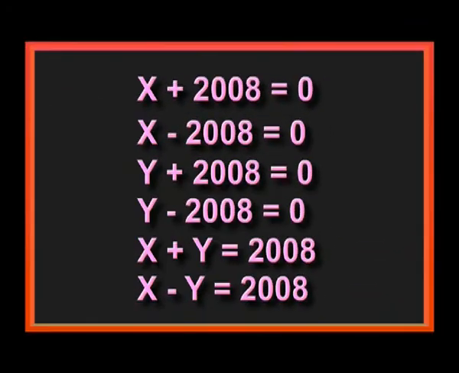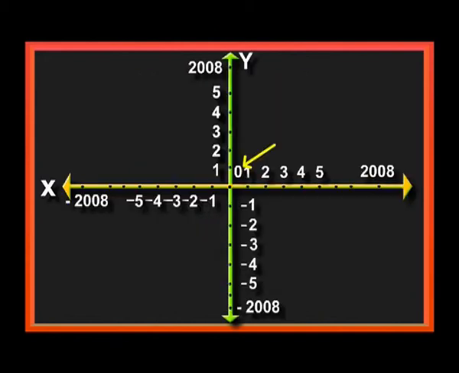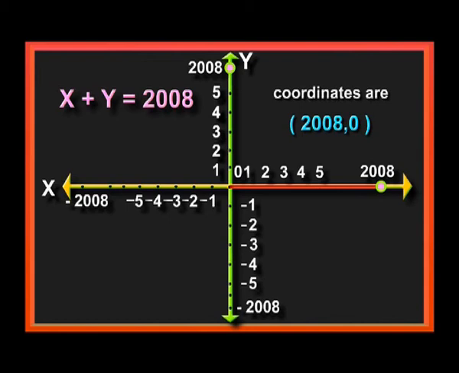For x plus y is equal to 2008, where the x coordinate is 0, the y coordinate is 2008. Where the y coordinate is 0, the x coordinate is 2008. That means this inclined line cuts the x-axis at some point and the y-axis at some point. Where it cuts the x-axis, the coordinates are 2008, 0. Where it cuts the y-axis, 0, 2008. All of you noticed? Please draw a graph.